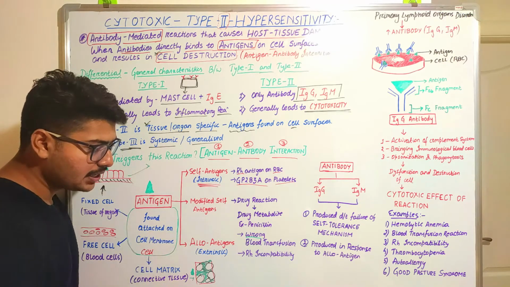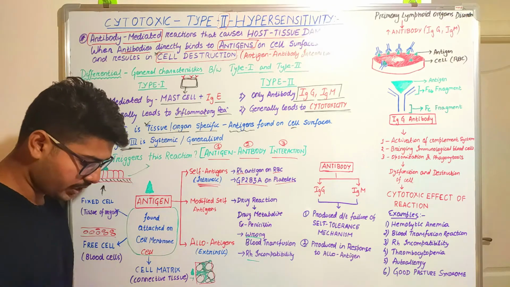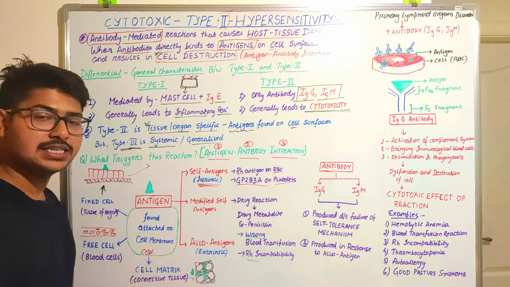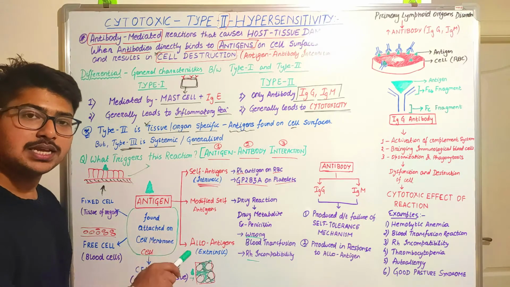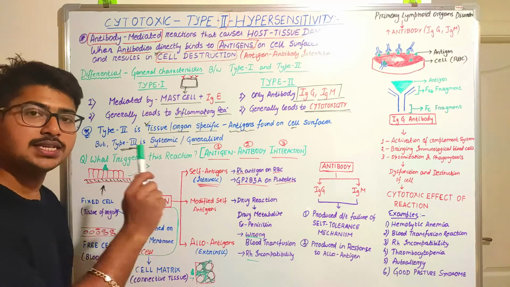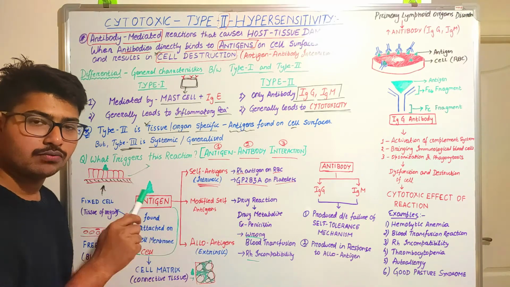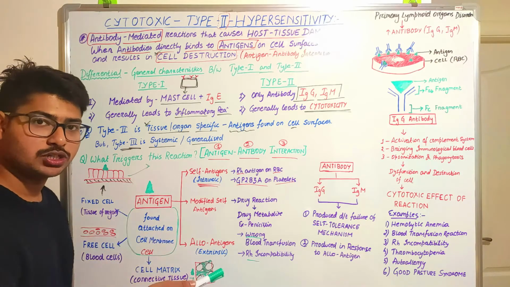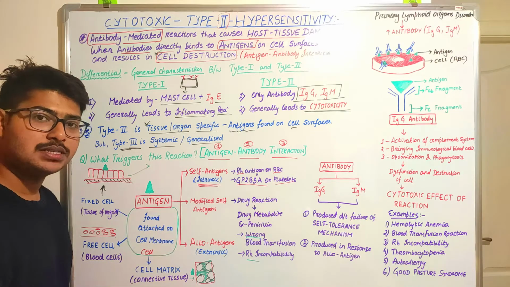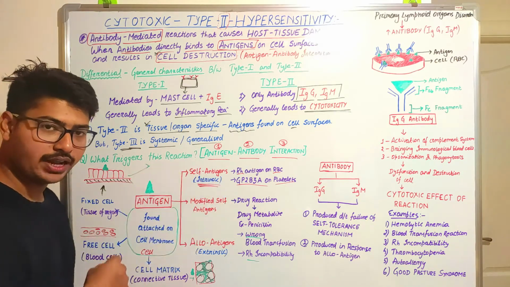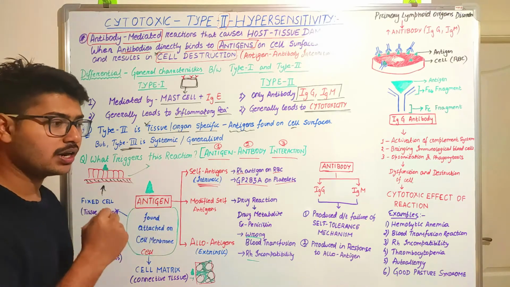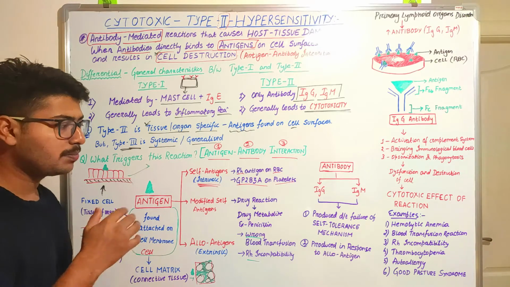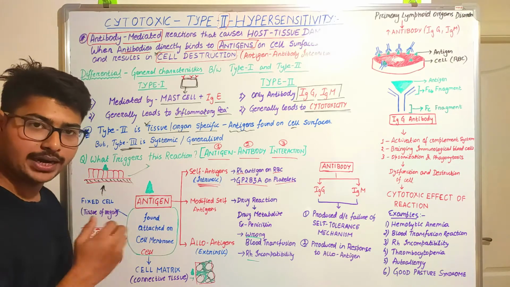In the same manner, in case of Rh incompatibility, what happens? It is a condition that arises when the mother is Rh negative, the father is Rh positive, and the baby which is born will be Rh positive. In that case, what happens during the process of delivery? The blood of mother and fetus usually comes in contact through the placenta or any kind of bleeding.